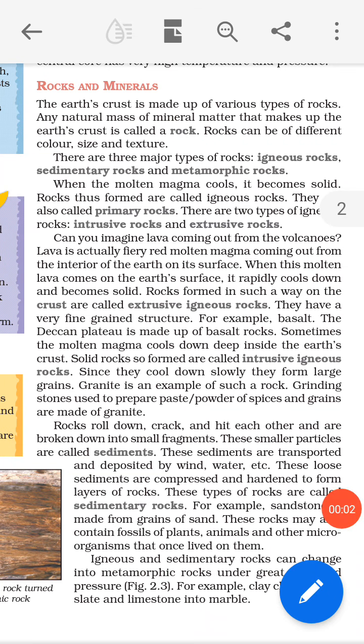Students, now see page number 8. Now I am reading rocks and minerals. This paragraph. Listen carefully. See these above lines. This one.